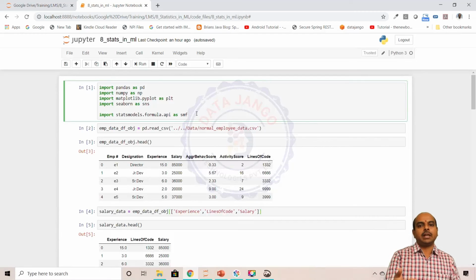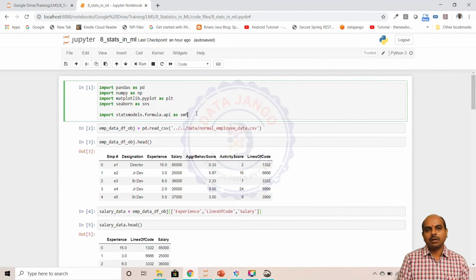In a machine learning or data science model building process, first we need to load the data, then we need to do some exploratory data analysis to understand whether there are any problems in the data or not. Generally the problems are going to be nulls, outliers, errors, quality issues in the data, right? If there are any such things, we need to fix them before we feed the data into the machine learning algorithm.